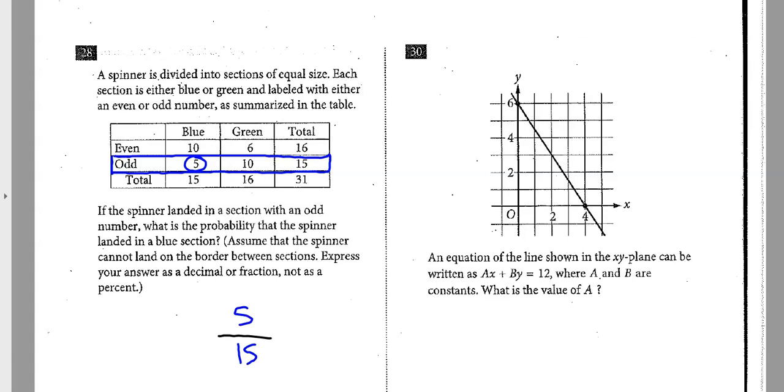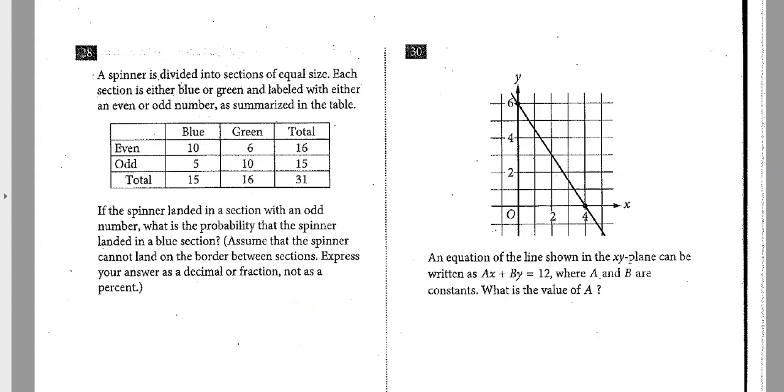It says express your answer as a decimal or a fraction, not as a percent. So I'd reduce this down to 1/3. You also could do 0.33, but I like to do the 1/3.